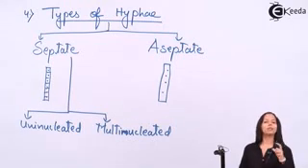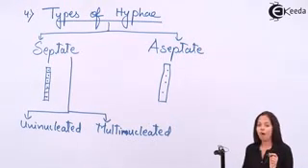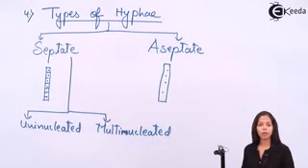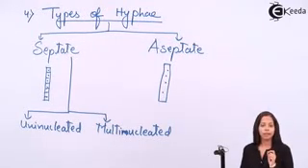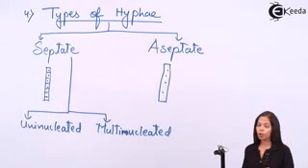Now, there is one specific name for multinucleated aseptate hyphae. The term is coenocytic hyphae.